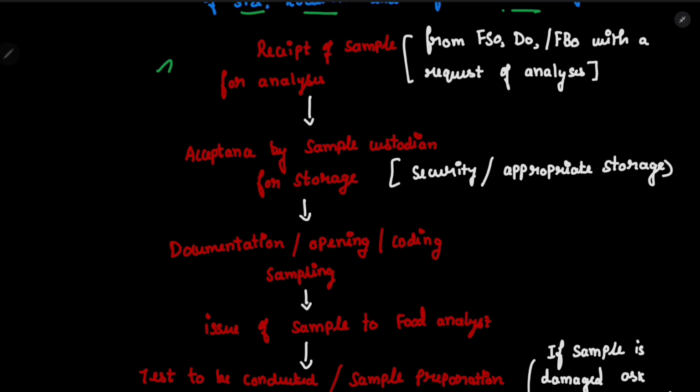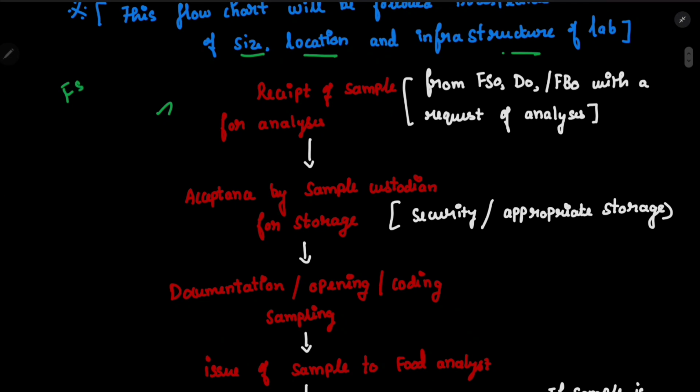A food safety officer has recently visited a food business operator and has taken a few samples. Now the food safety officer comes and gives the sample to the food analysis lab. It can be given by the food safety officer, DO or FBO, with the request of analysis. Now this receipt of sample for analysis is given. So who will receive it? It is received by the sample custodian. Now he has received the sample.